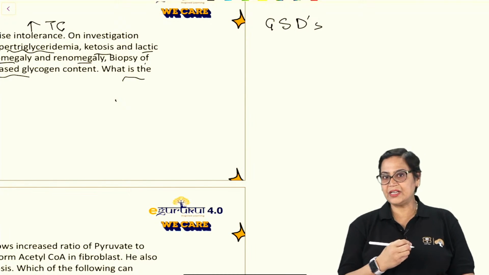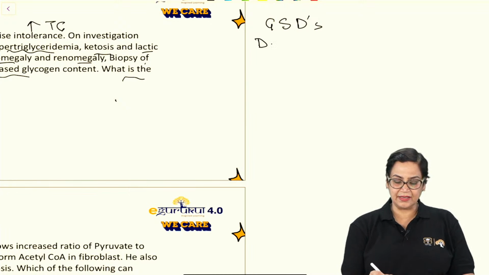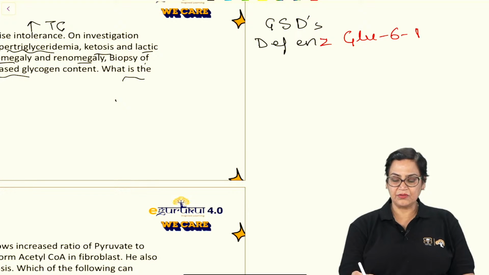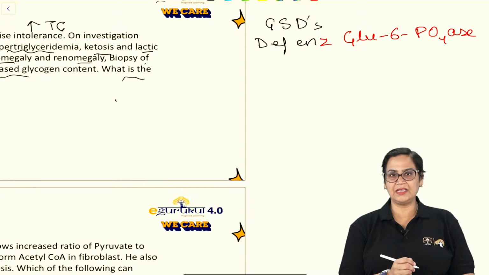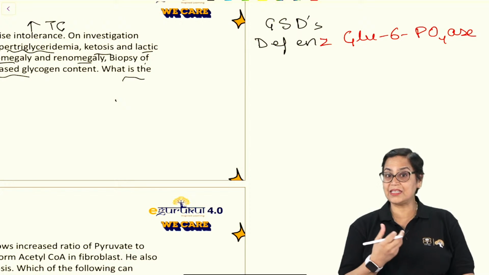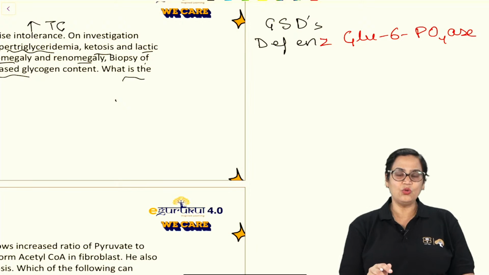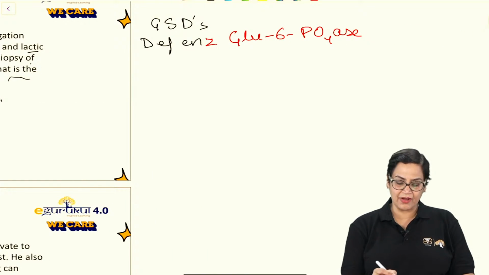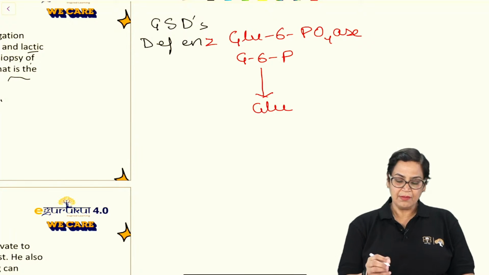Now, what is the deficient enzyme in Von Gierke's disease? The deficient enzyme is glucose 6-phosphatase. This is the deficient enzyme in Von Gierke's disease. And if we look at the clinical manifestations and biochemical, what happens is glucose 6-phosphatase, if you see the function, it converts glucose 6-phosphate to glucose. But if this enzyme is absent, what will happen?